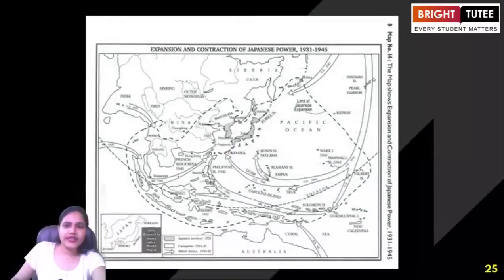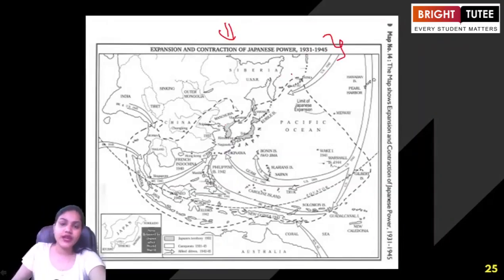Now moving on to the next map, map number 14, we are talking about the expansion and contraction of Japanese power from 1931 to 1945.